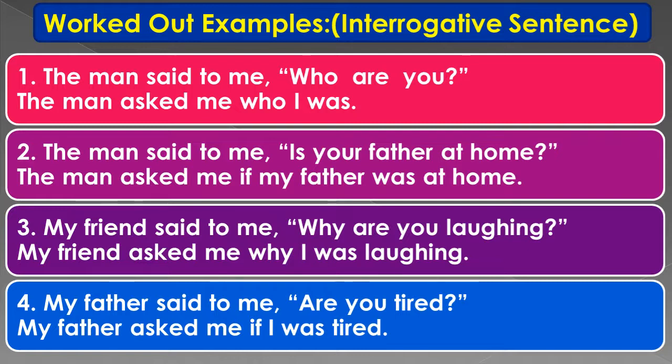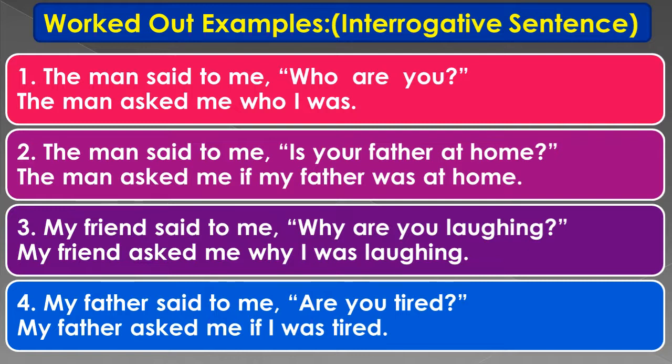But here the conjunction will be if or whether. If the question is asked with the help of a be verb, then the conjunction will be if or whether. So your answer will be, the man asked me if my father was at home.